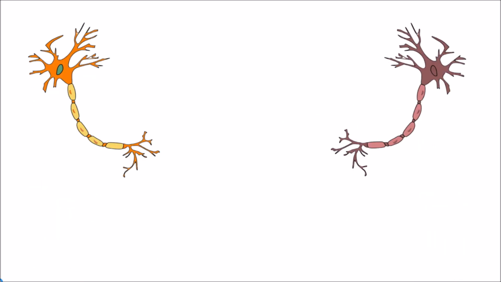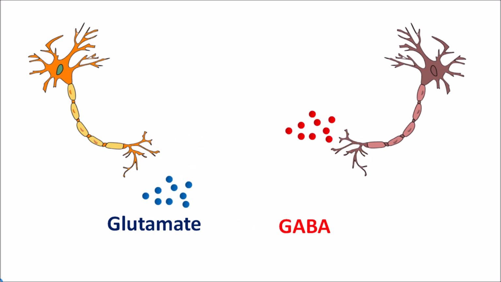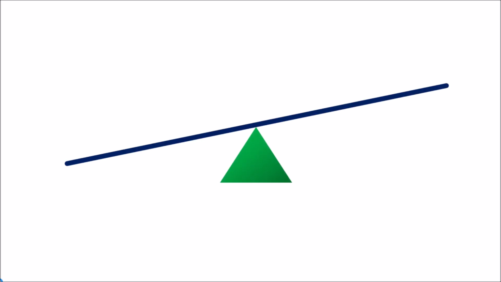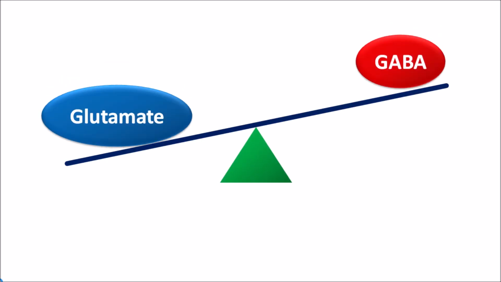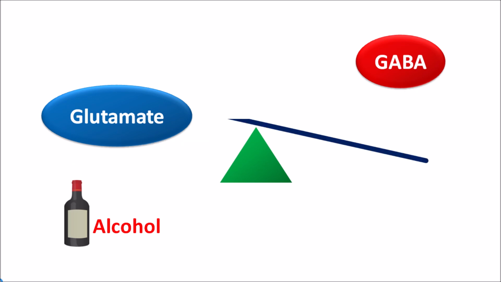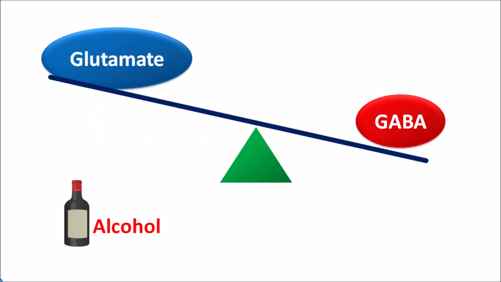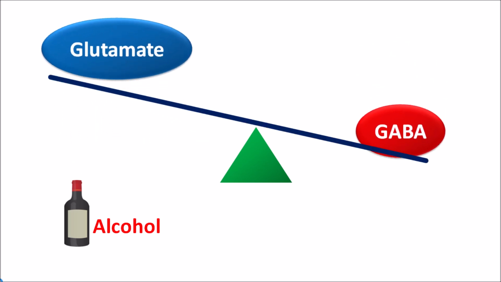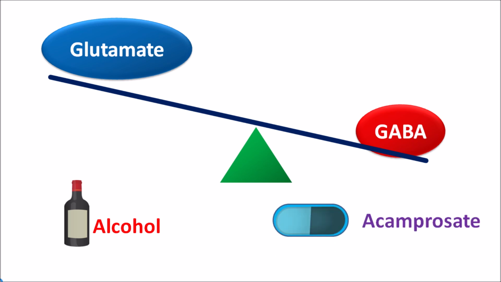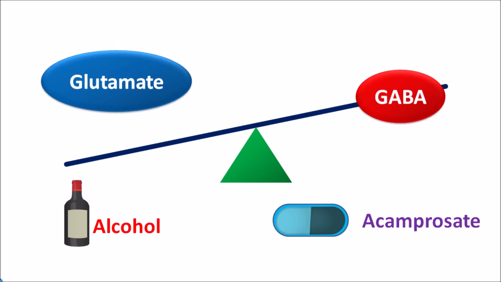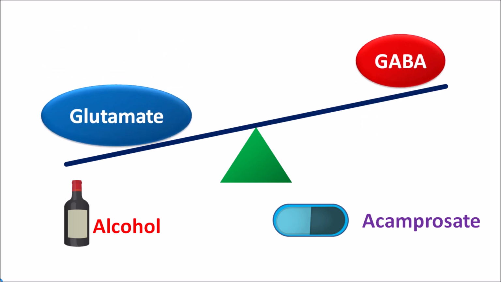Within the CNS, neurotransmission is mediated by various types of mediators. Glutamate is one of the excitatory mediators and GABA is the inhibitory mediator. There is a sensitive balance between glutamate as well as GABA. With chronic use of alcohol, this sensitive balance is going to be modified such that it leads to withdrawal symptoms. Now, with use of acamprosate, which modifies neurotransmission within the CNS, again this balance is going to be restored, thereby the symptoms associated with abstinence syndrome can be reduced.